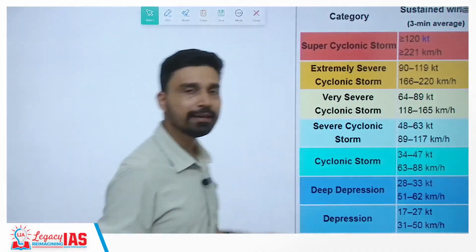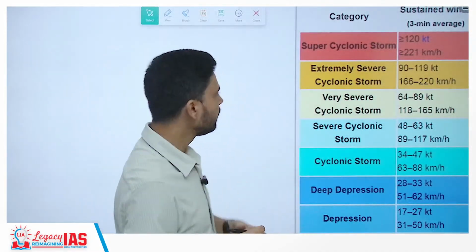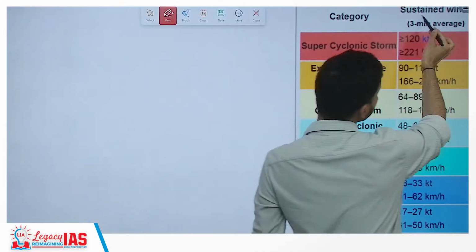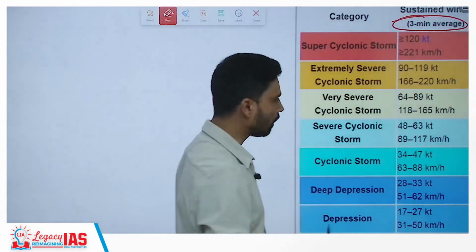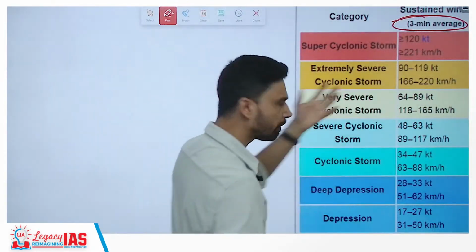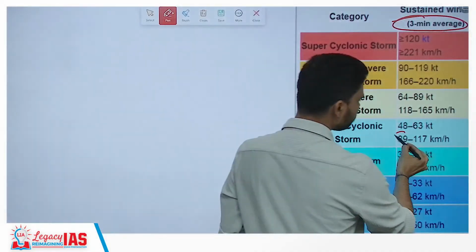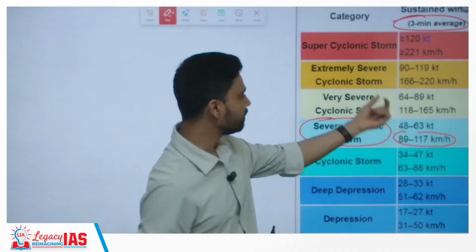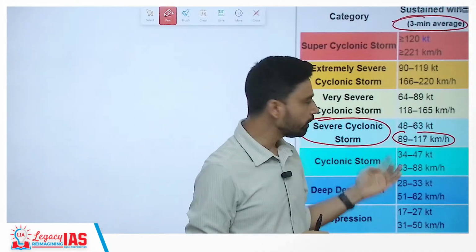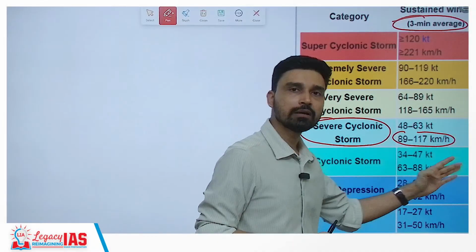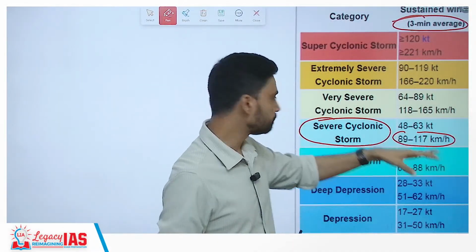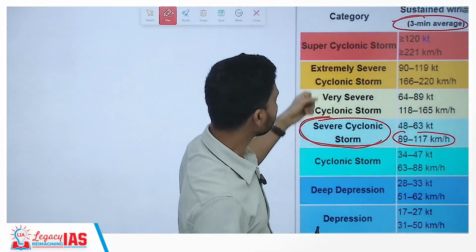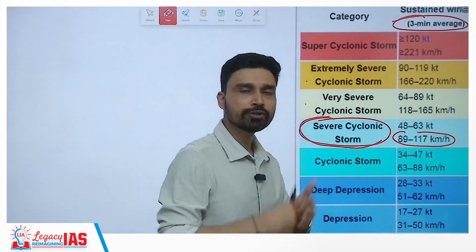So, if you look at the categorization by the Indian Meteorological Department, they categorize cyclones on the basis of different speeds. This wind speed should be maintained for at least a period of 3 minutes. Now, if you look at this particular table here, you can see that this cyclone Sakti would be an example of a severe cyclonic storm, because if the velocity of wind in the cyclone is between 89 to 117 kilometers per hour, in that case we call it a severe cyclonic storm. Then you have very severe, extremely severe, and super cyclonic storm, which are very rare in nature.